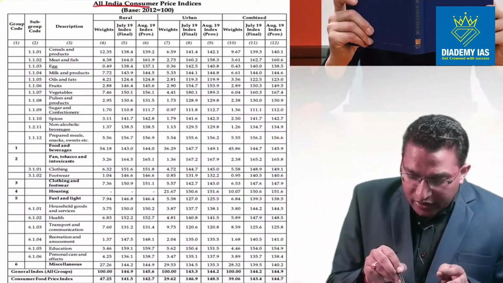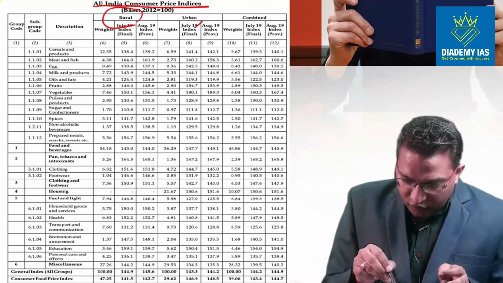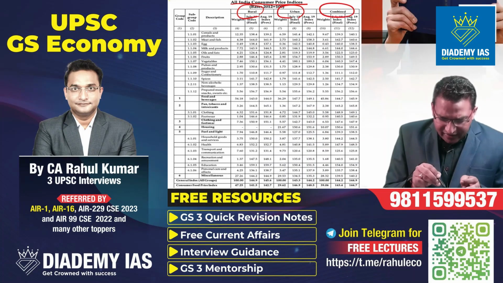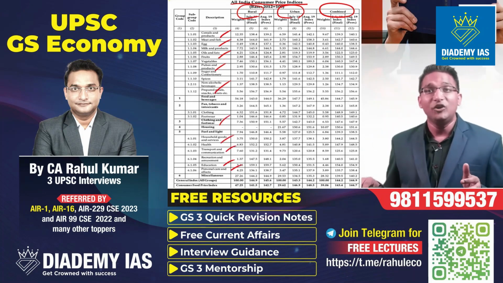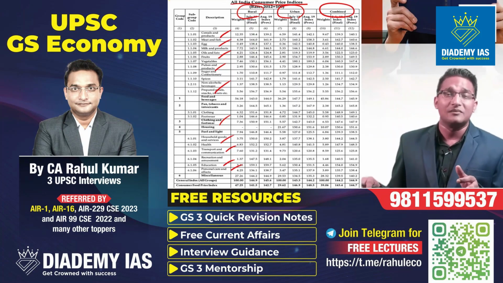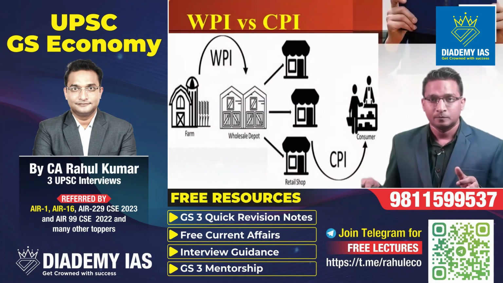Overall, you can see all India consumer price indices for rural area, urban area and combined, and there are different products. The products include cereals and products, milk, fruits, vegetables and so on, right? All those items which you and I use on a daily basis are part of the all India consumer price index.